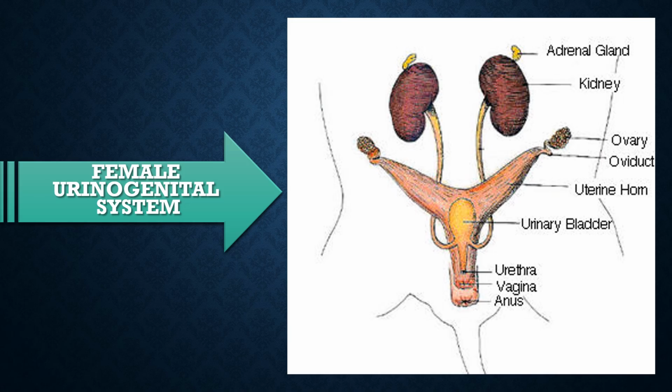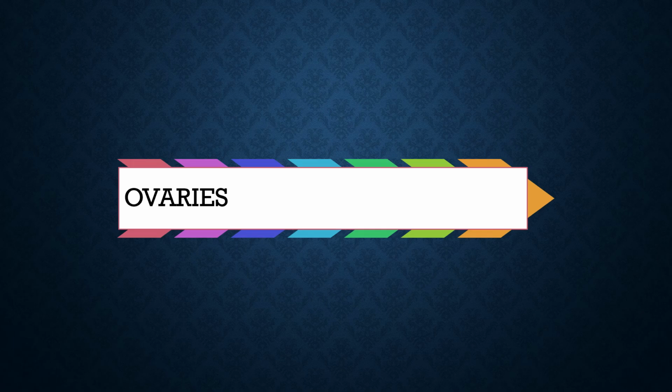Female urinogenital system is formed by the fusion of various parts. A pair of ovaries are present, which are usually buried in fat. They produce ova and certain hormones. An ovary has a number of ovarian follicles or Graafian follicle. One ovum matures in each follicle.